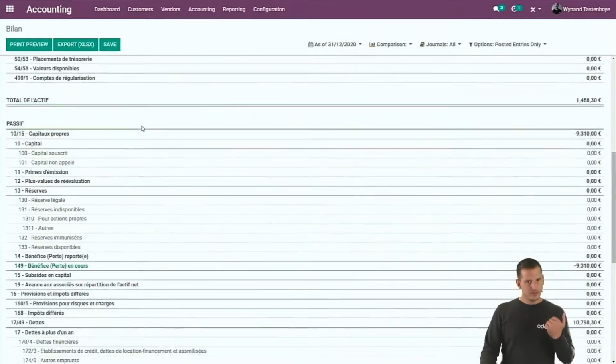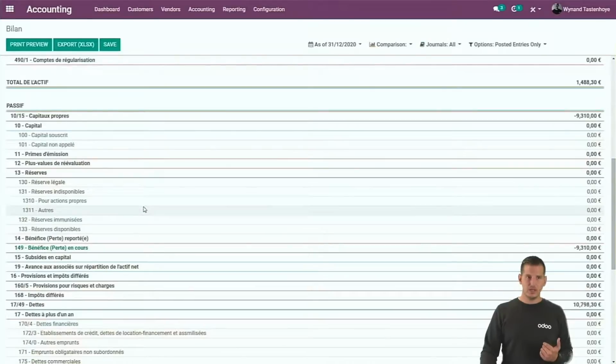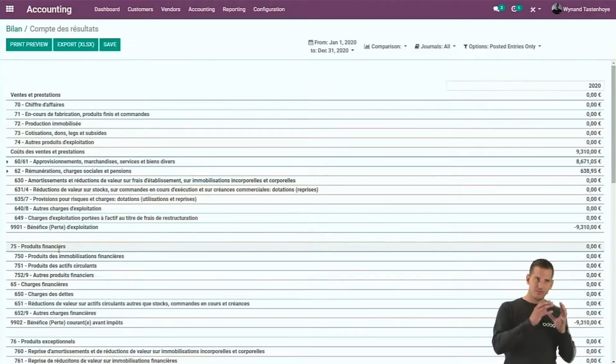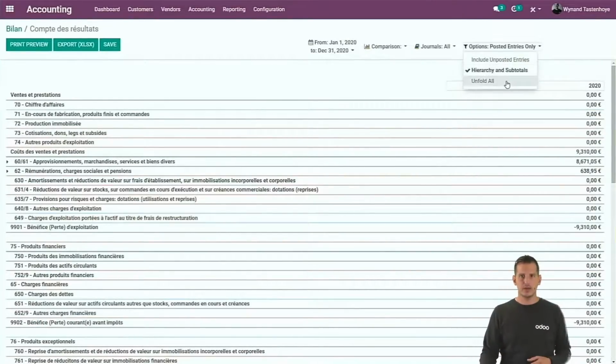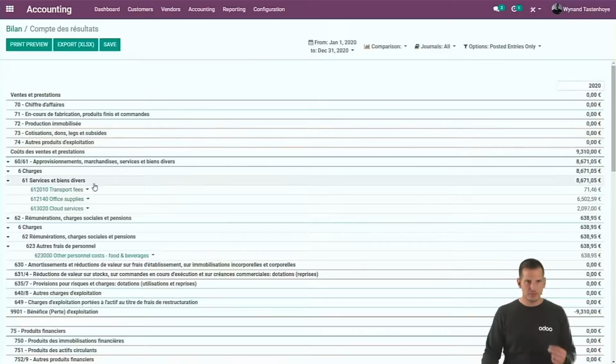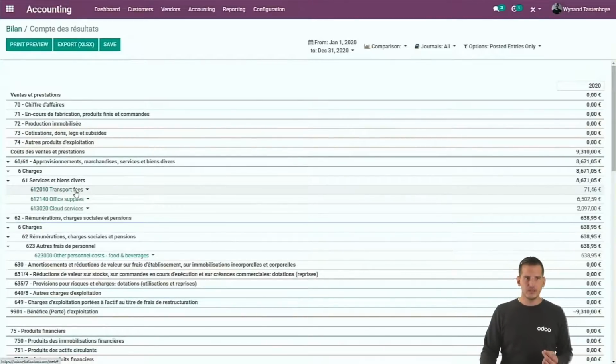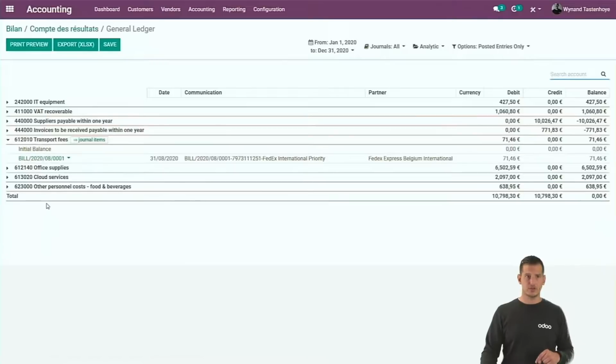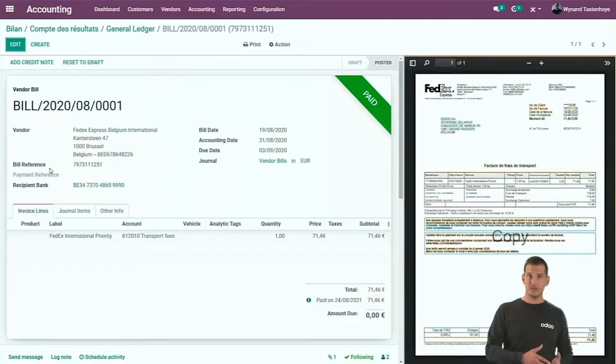But if we dive a little bit further, you can see that we have the benefit of the year here. When you click on it, we will dive from the balance sheet immediately into the profit and loss. So let's open and unfold all of them, because now that we're in the profit and loss, we want to know what is in the transport fees. Well, from here, you can immediately drill down to the general ledger. And if you're still not convinced, you can even drill down to the bill. So we started at the balance sheet, we dived into the profit and loss, we drilled down into the general ledger and even to the bill itself.